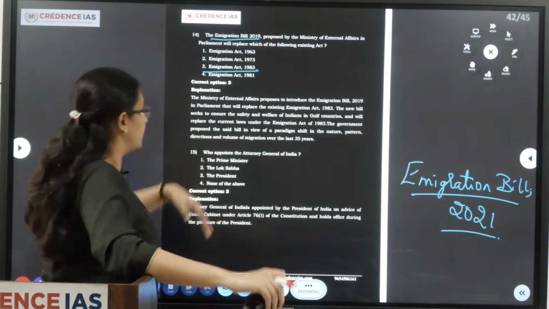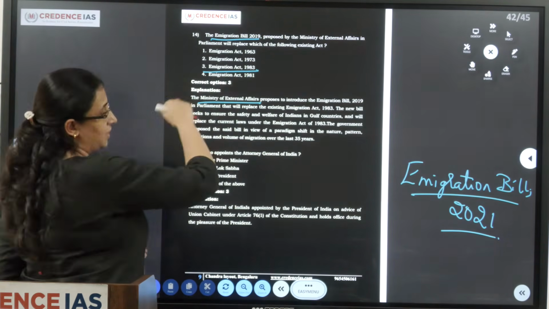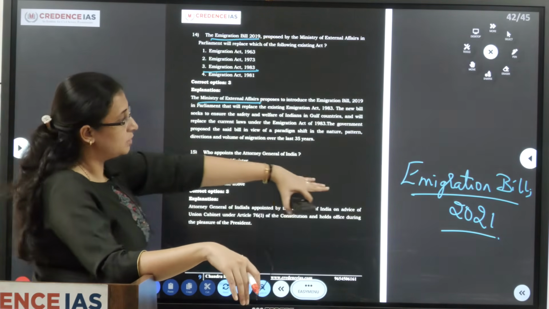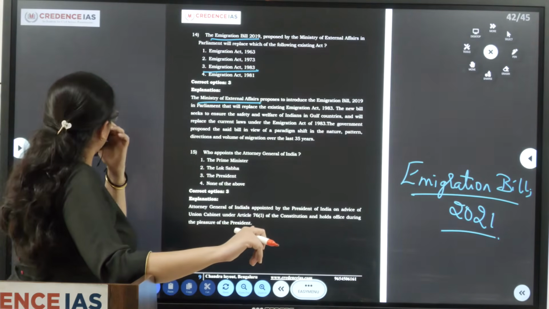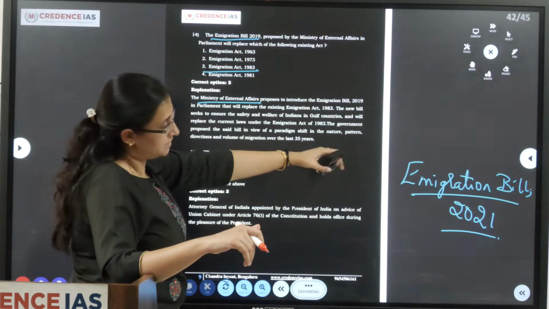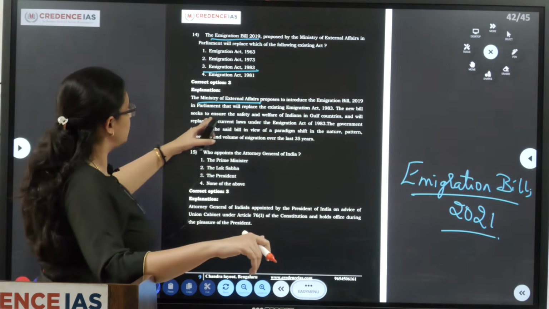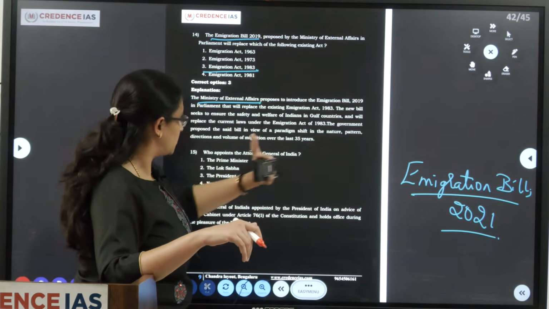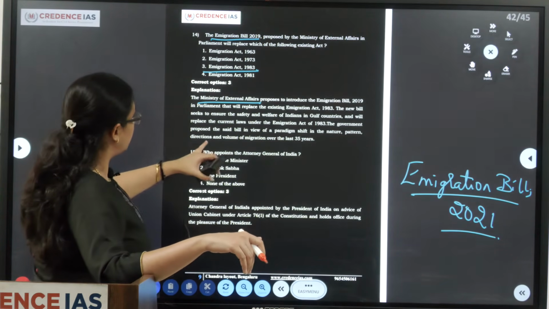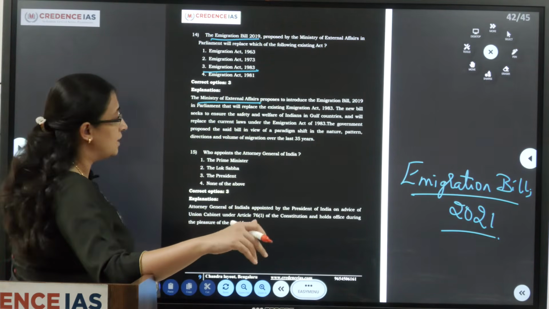Okay, so the Ministry of External Affairs introduced the Immigration Bill at the time of KAS 2020, but now the 2021 bill has been introduced. That will replace the existing Immigration Act 1983. The new bill seeks to ensure the safety and welfare of Indians in Gulf countries and will replace the current laws under the Act of 1983. The government proposed the bill in view of a paradigm shift in the nature, pattern, directions and volume of migration over the last 35 years.